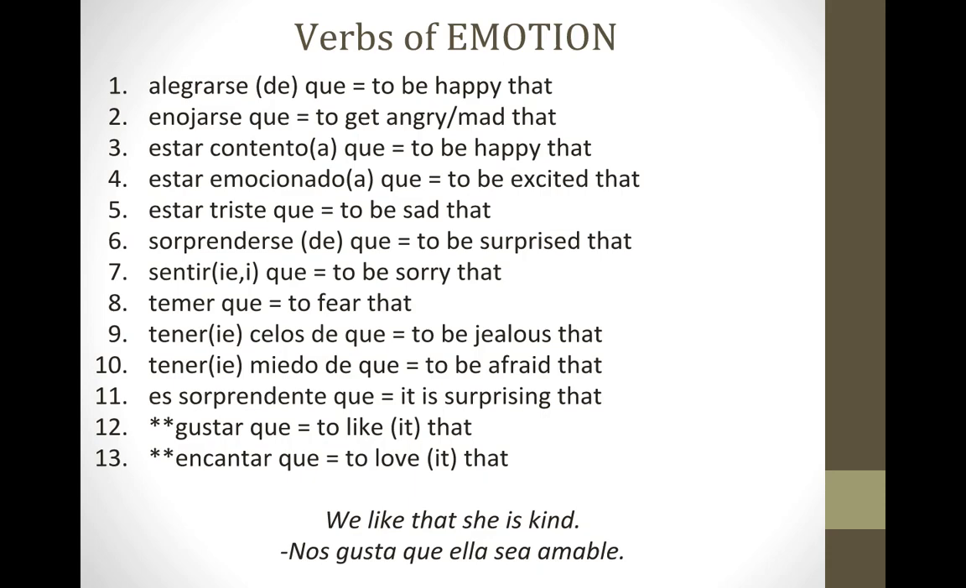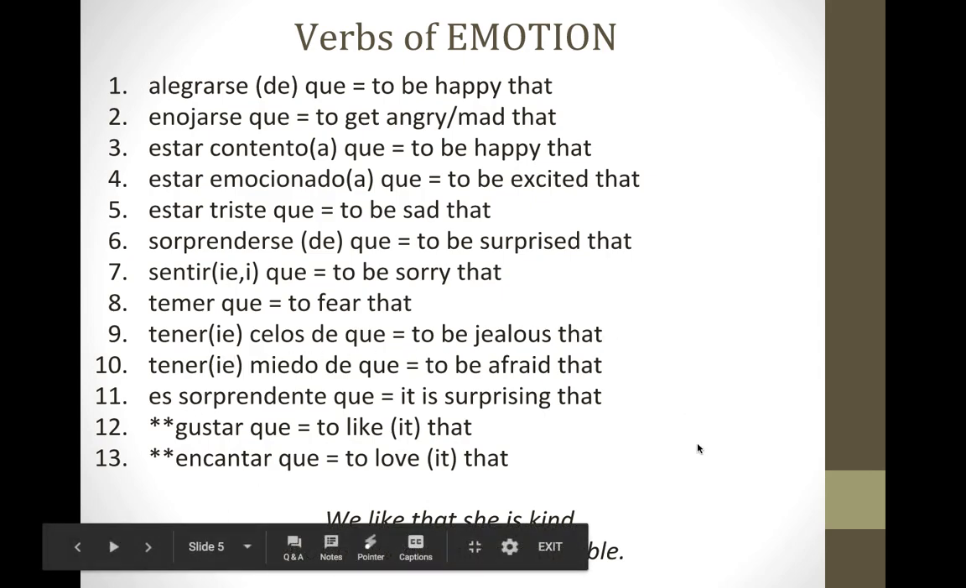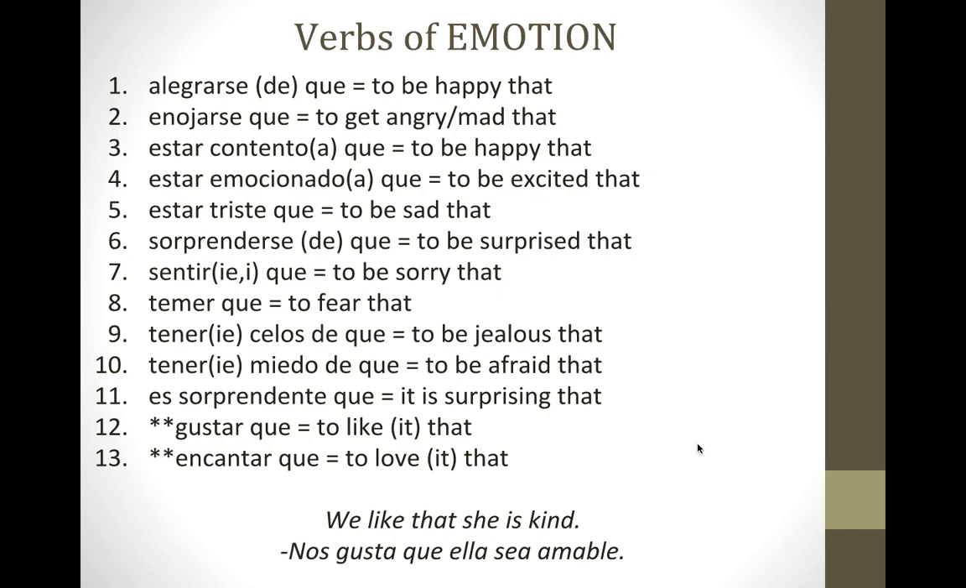The rest of these verbs are conjugated normally in the indicative, in the present tense. Let's look at this example here at the bottom. It says, we like that she is kind. We like, that's an emotion, and there's a change in subject. We goes to she. So for that sentence, we do need subjunctive. Nos gusta que ella sea amable.